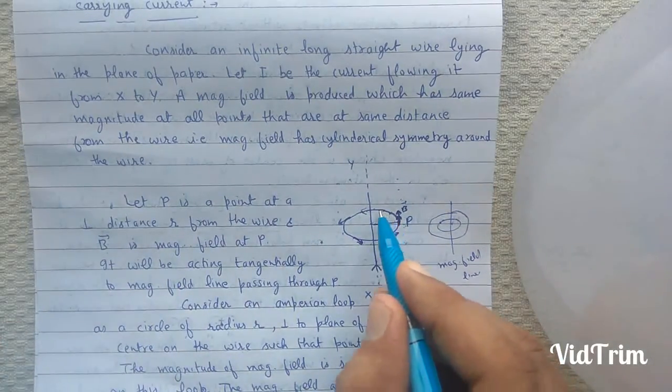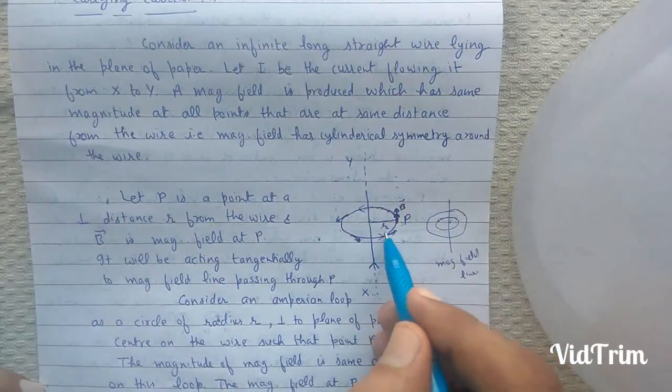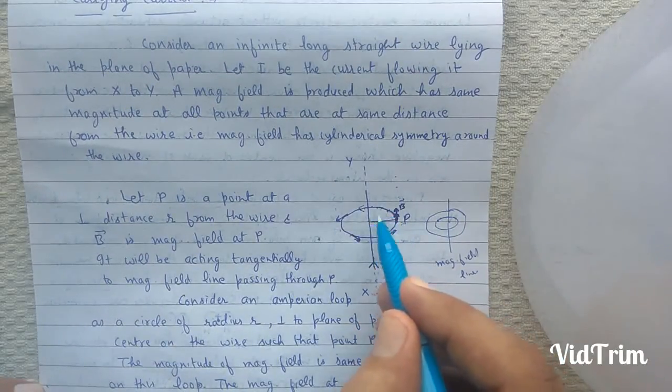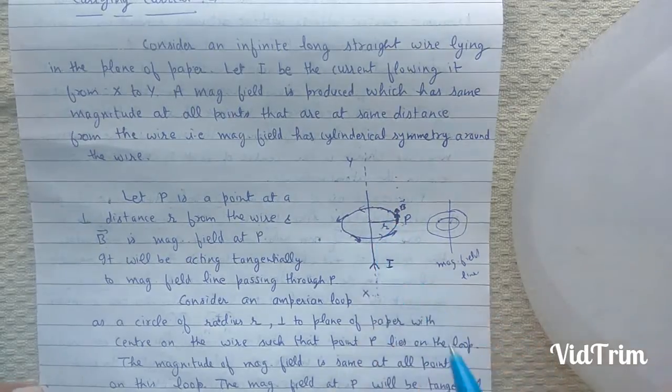Now the magnitude of magnetic field at all the points on this loop is same because all these points are at equal distance from the current carrying wire.